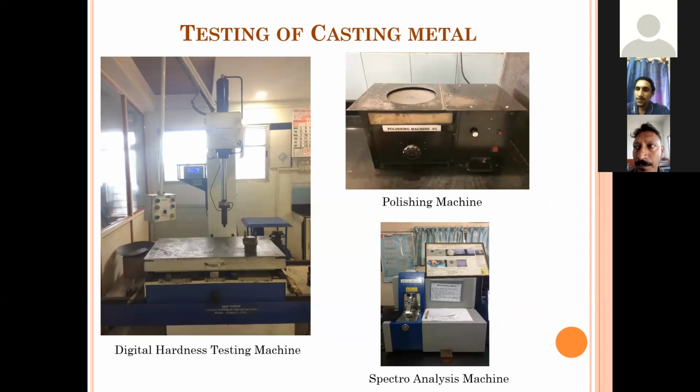Then testing of casting material. First is the digital hardness testing machine. Here the diamond indenter is used to check the hardness of a material, and the polishing machine. The polishing machine is used to polish the surface of a material to check the microstructure of a material. Then the spectroanalyzer. In microstructure, what are you going to check? The material contents and other additives that are added.